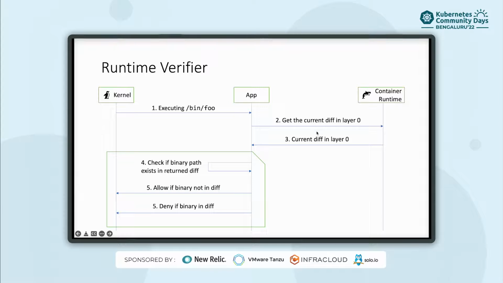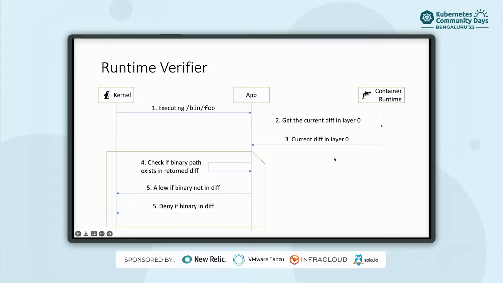So let's see the workflow of this diff model. Like before, we get a notification that binfoo is being executed, at which point we can reach out to the container runtime and see what the diff is.